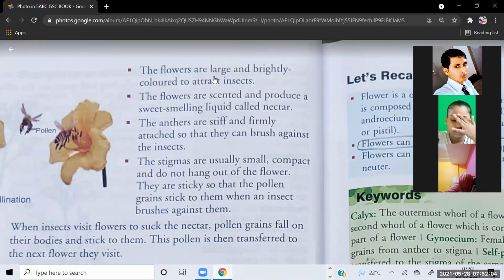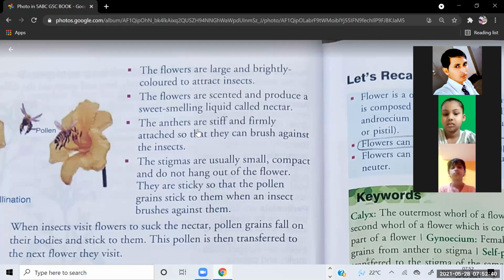The flowers are large and brightly colored to attract insects. The flowers are scented and produce a sweet smelling liquid called nectar. Means these are the characteristics, these are the features of the flower. Just because of that, flowers attract the bees and honeybees, bees and butterflies. The flowers are scented and produce a sweet smelling liquid called nectar.